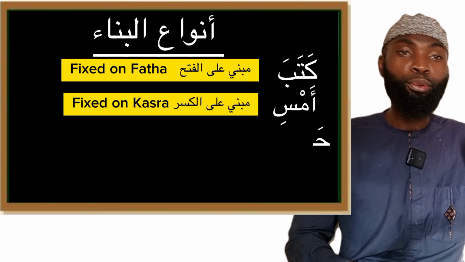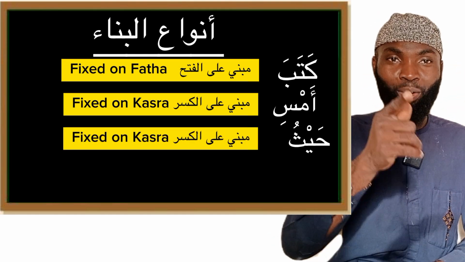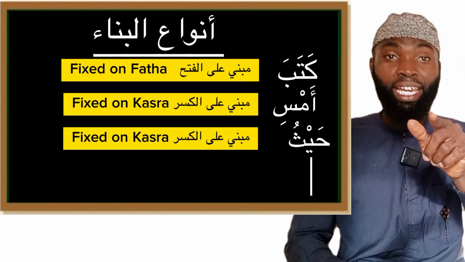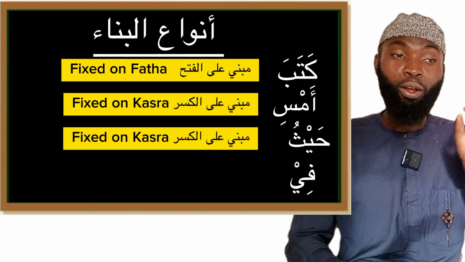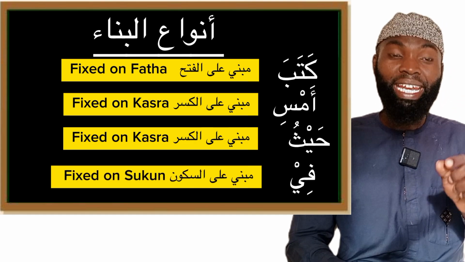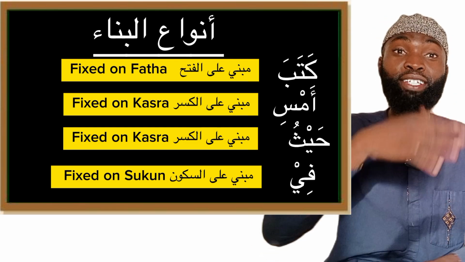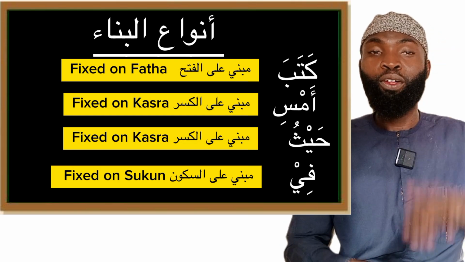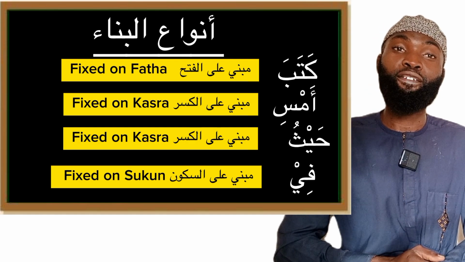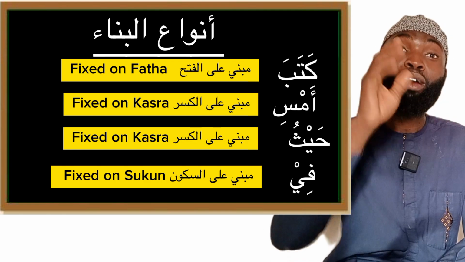Let's look at the word haythu. This is also a fixed word, but it is fixed on dhamma. Let's look at the word wa. Wa is also fixed on fatha. Let's look at the word fi. Fi, which is a particle, is fixed upon sukun. The word ila is also fixed upon sukun. The word min is fixed upon sukun. From this, you can easily summarize for yourself that fixed words are classified into four: those which are fixed upon sukun, those which are fixed upon fatha, those which are fixed upon kisra, and the last category, those fixed upon dhamma. With this, you have learned a lot.